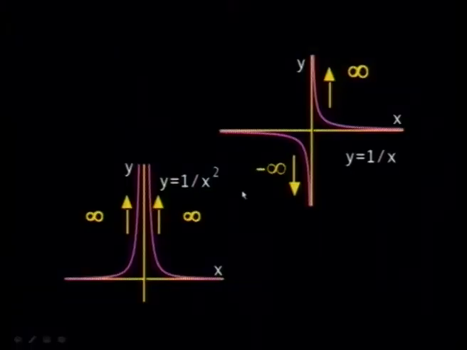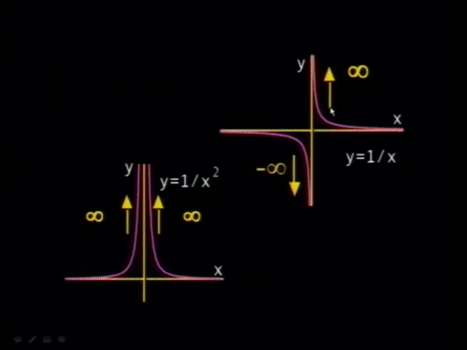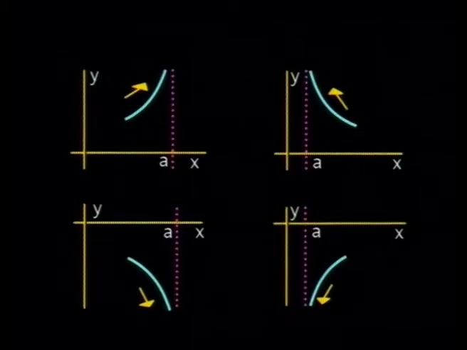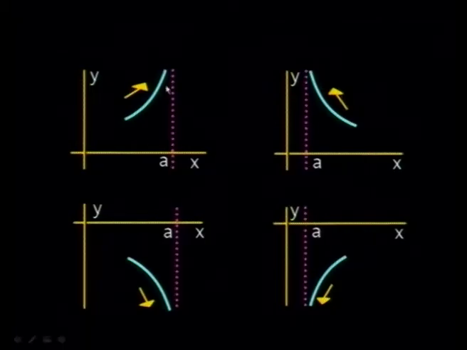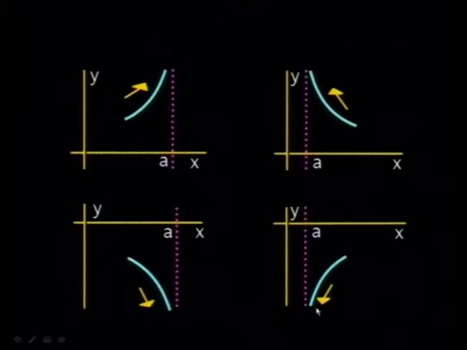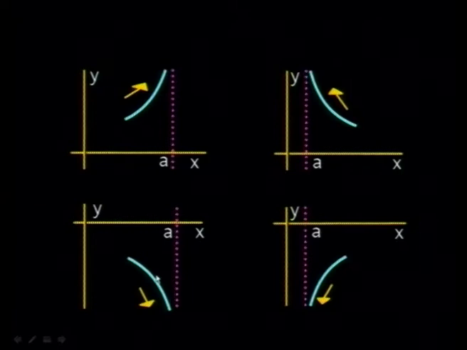So neither this nor that function has a limit, but yet we can say that the limit of 1 over x squared as x tends to 0 from the right or left tends to infinity, whereas here it tends to infinity from the right and minus infinity from the left. Like this. Here, the function tends to infinity from the right, whereas here it tends to infinity from the left. Here it tends to minus infinity from the right, and the other one tends to infinity from the left.